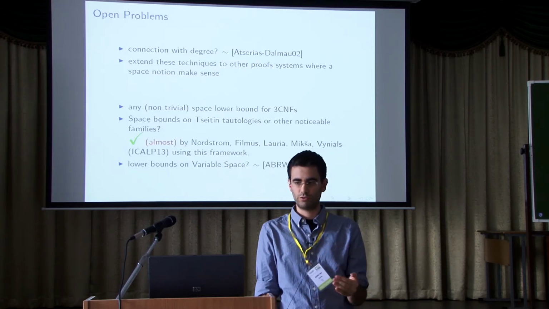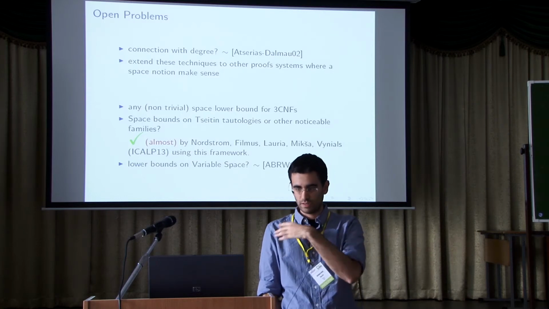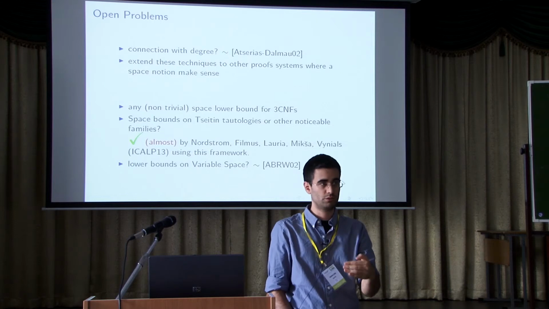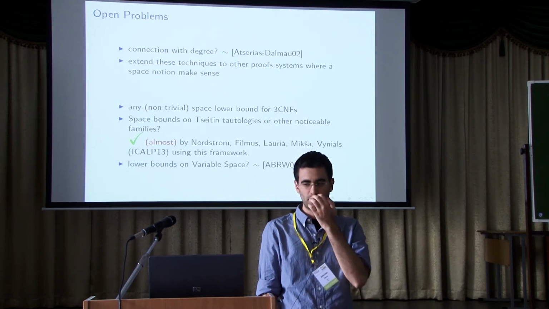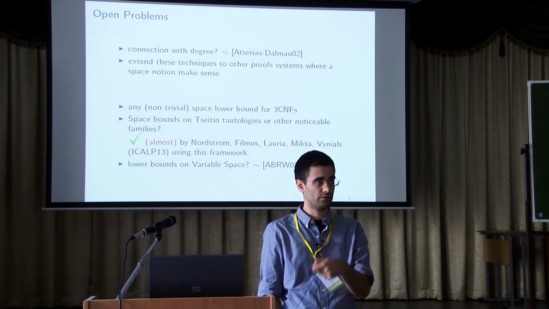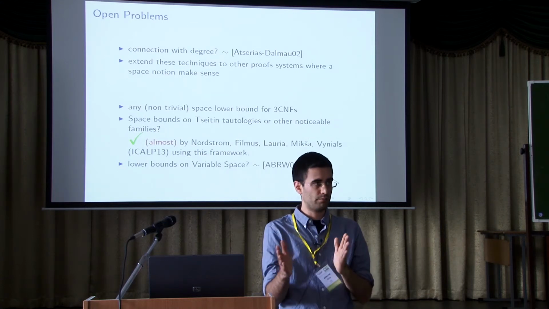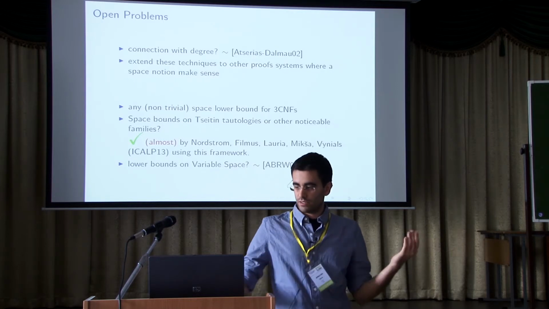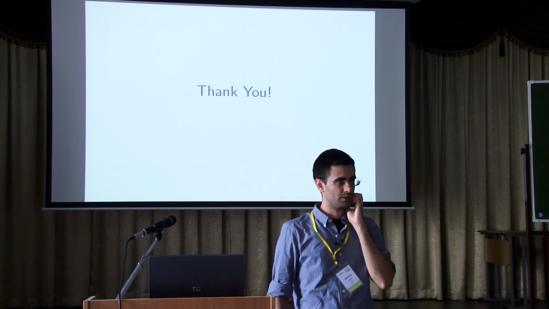And one of them is how citing tautologies behave. So we have this result by Nordström, Filmus, and other people that proves some positive result on citing tautologies and other families, but it's not optimal. I mean, they prove some square root of n lower bound for some families of graphs that use this formula, and so we have a gap, square root of n, and so we don't know. And basically, this is the state of the art of the space complexity in algebraic proof systems.